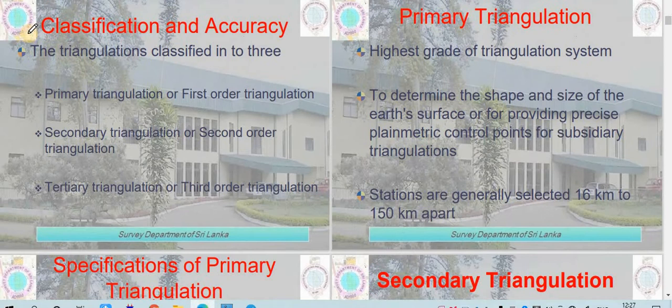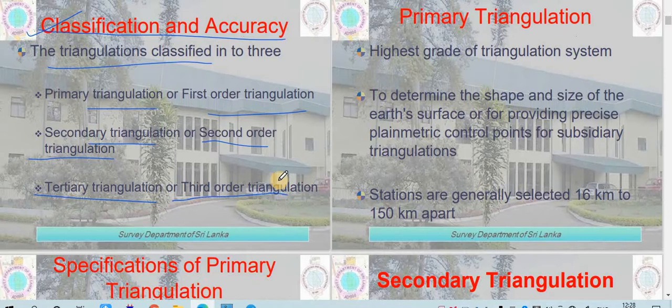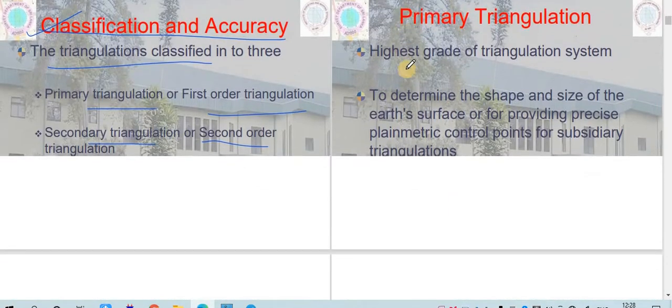Then after that there is classification and accuracy, that is, how the triangulation system has been done. Basically, the triangulation system is divided into three parts. That is primary triangulation, which is the first order triangulation system. Then there is secondary triangulation, which is the second order triangulation system. Then there is tertiary or third order triangulation system. Now we'll start with the first one, the primary triangulation system.